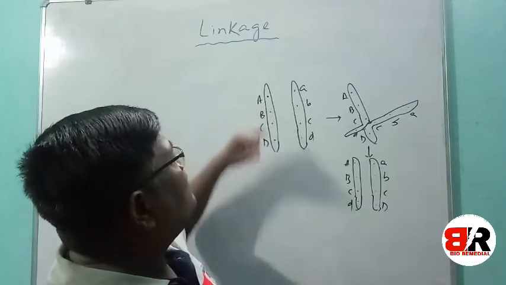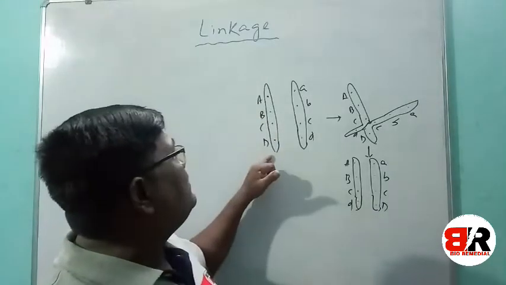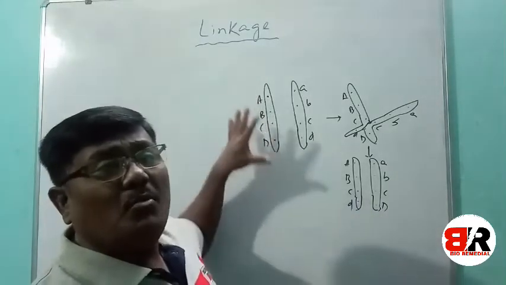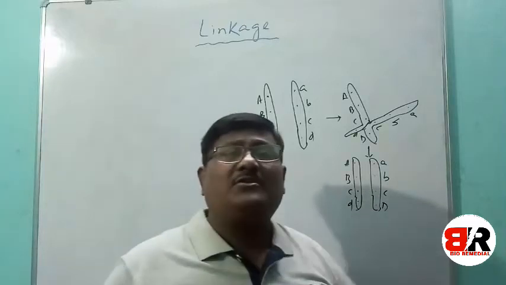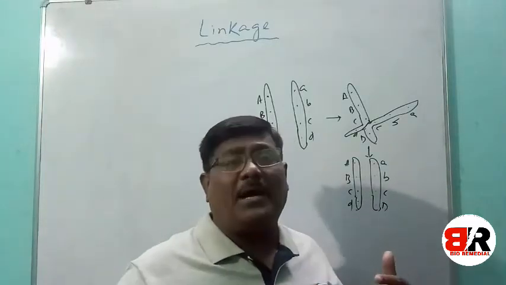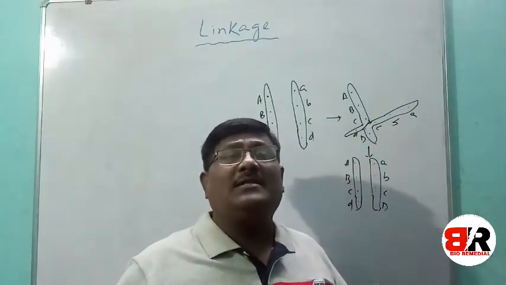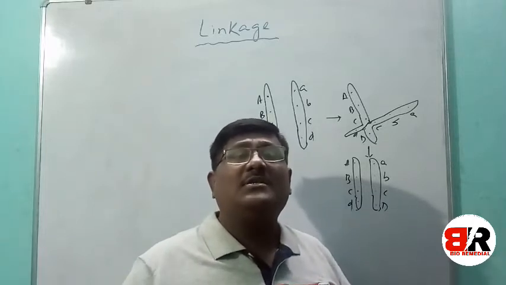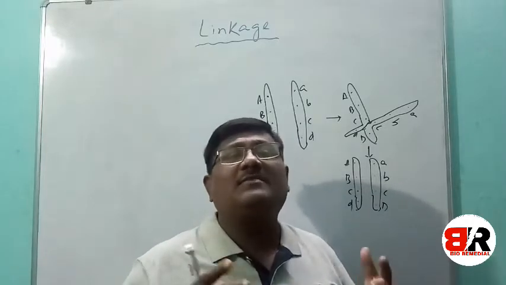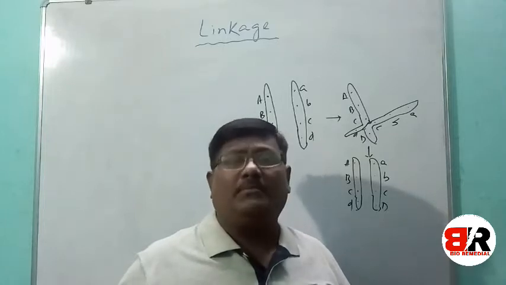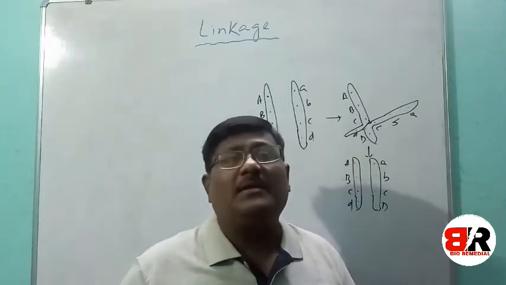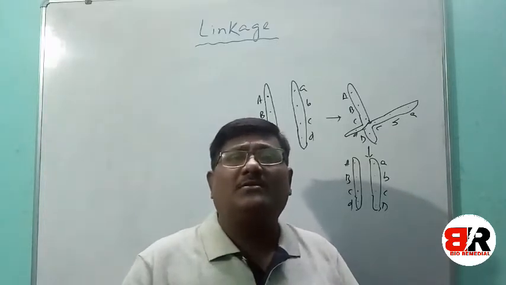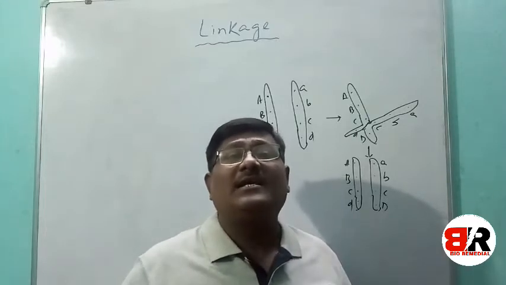If the crossing over takes place between A and B, then also D will be separated. So there is more chance of separation between two genes if they are far away from each other, and less chance of separation if they are very close to each other. This is a very common concept, on which the entire linkage is based.